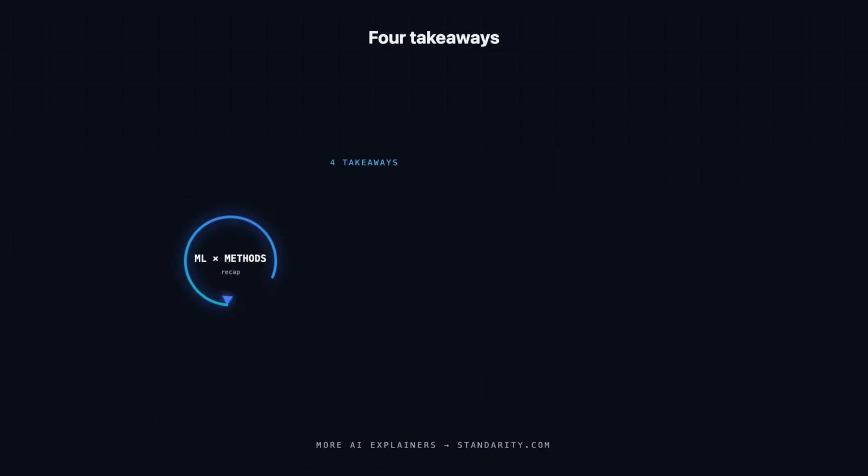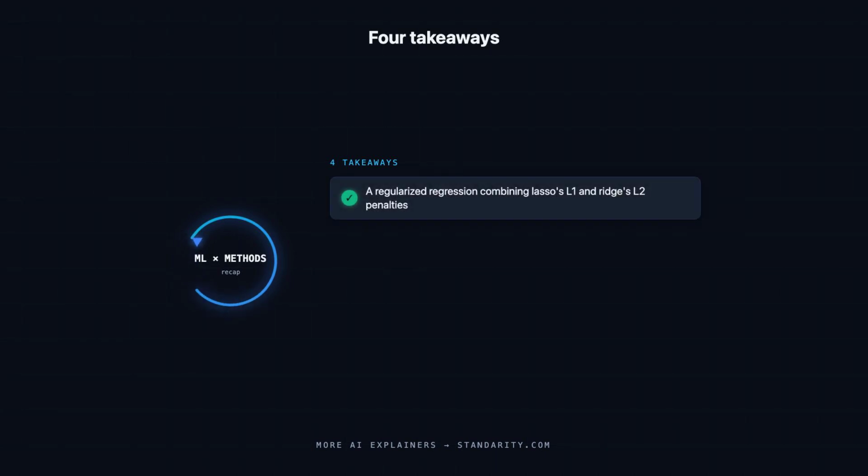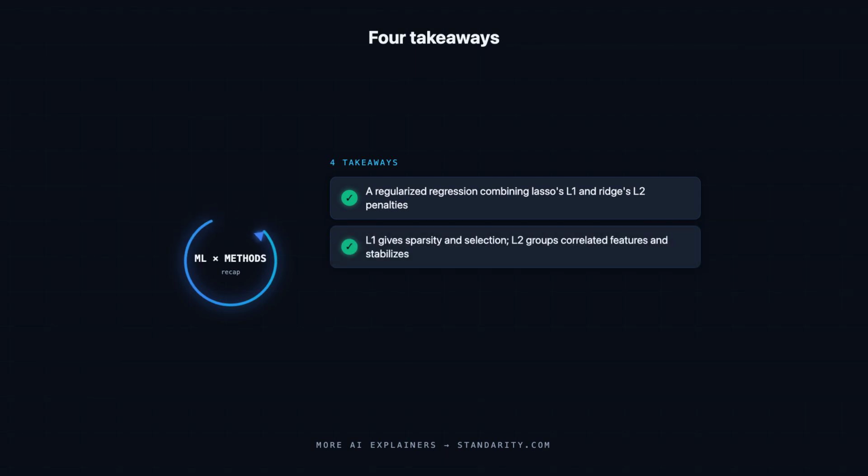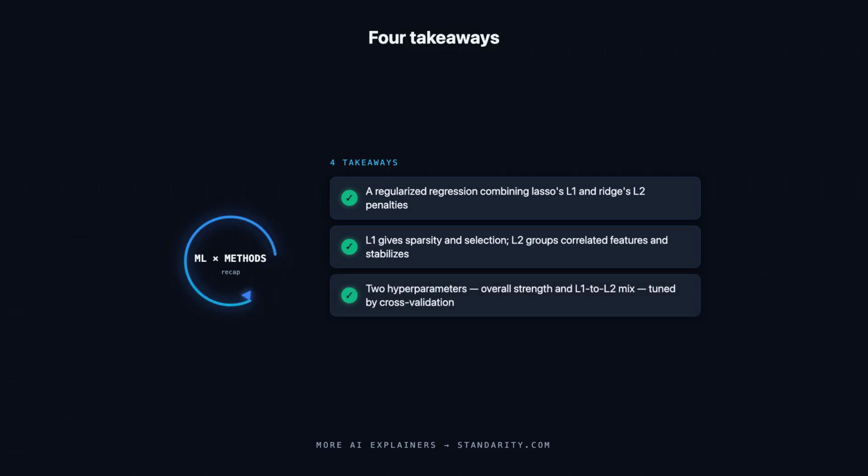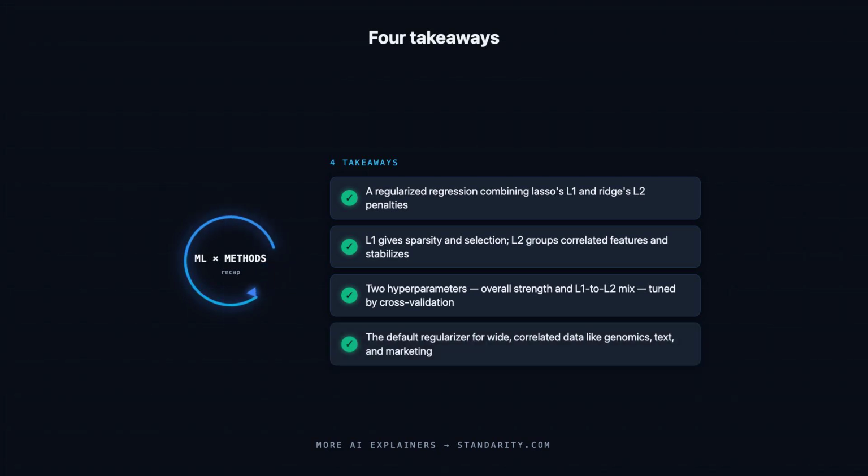Alright, let us lock in the essentials. ElasticNet is a regularized regression that combines the L1 penalty of Lasso and the L2 penalty of Ridge inside a single model, getting the best of both at once. The L1 part gives you sparsity and feature selection, while the L2 part handles correlated features as groups and restores stability. It carries two hyperparameters, the overall strength and the L1 to L2 mix, both tuned by cross-validation to fit your particular data. That makes it the default regularizer for wide, correlated data like genomics, text, and marketing, where features are many and clustered.